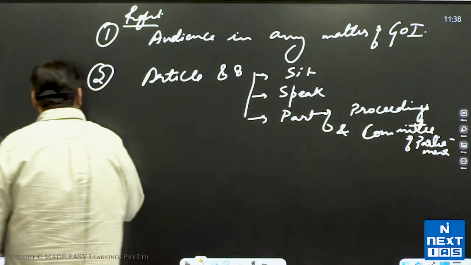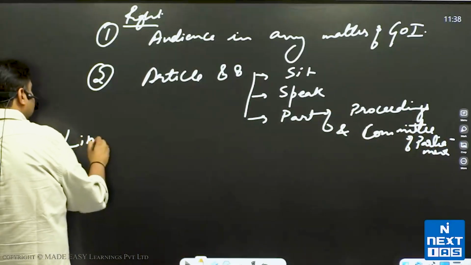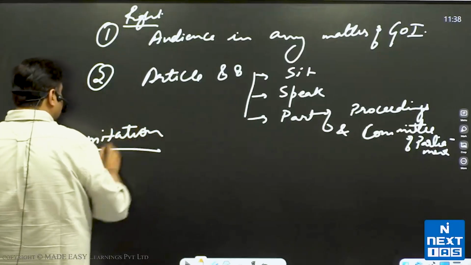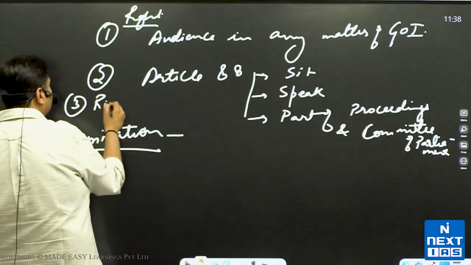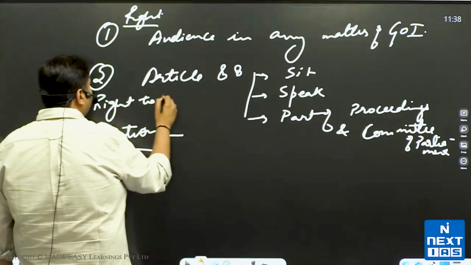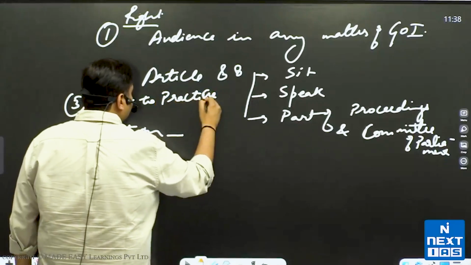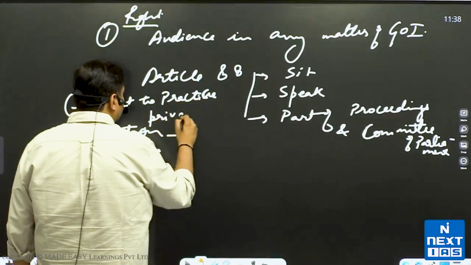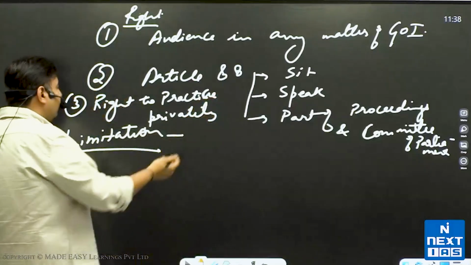And then there are the limitations. So what are the limitations? It's very simple, you will include it. The person's rights also we will include. They have the right to practice privately. Then we will start the limitations from here, but there are limitations.